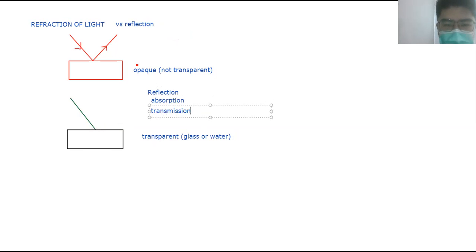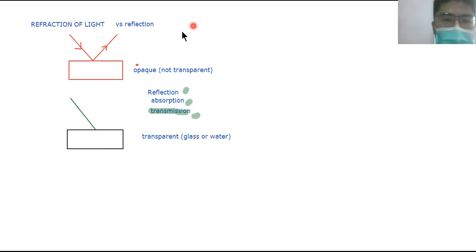Absorption: some of the light will be absorbed, and the rest will be transmission. Okay, so today we will talk about transmission. We already did reflection. Absorption, we are not going to talk about in detail, because you learned that in the previous chapter, the heat chapter. These three will still take place in any object, but for a transparent object, most of the process falls in transmission. Most of the light is transmitted rather than reflected.